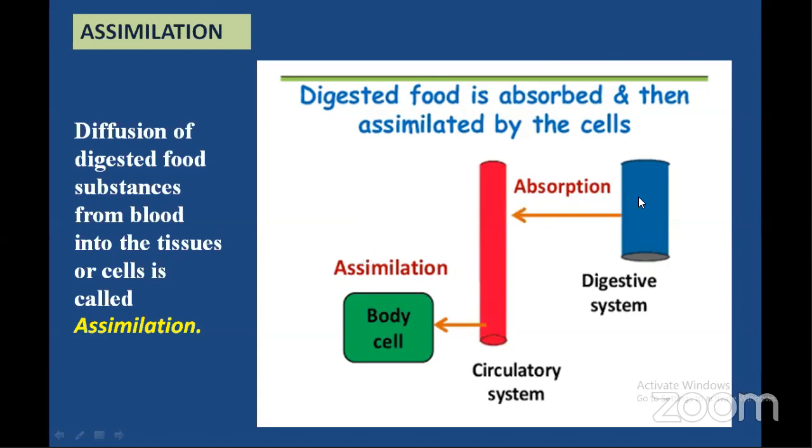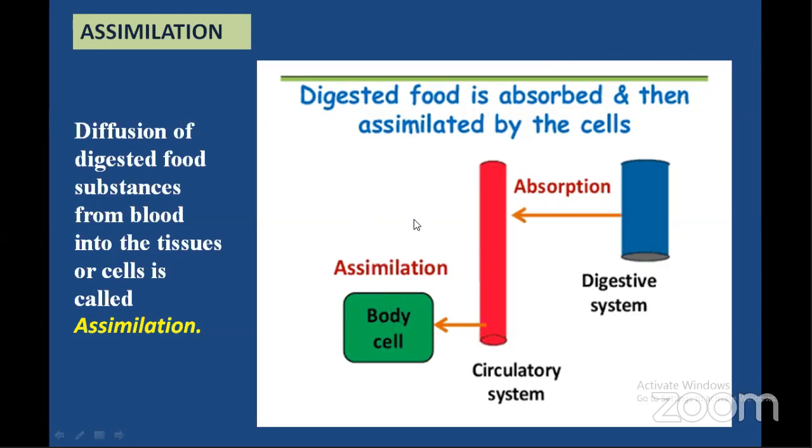I'll repeat again. Diffusion of digested substances from the lumen of the small intestine into the blood is absorption. The diffusion between blood and cells is assimilation. I hope this is clear. Once again, the diffusion of digested substances from the lumen of the small intestine into the blood capillaries is called absorption, whereas diffusion of substances from the blood capillaries into the cells or tissues is called assimilation.